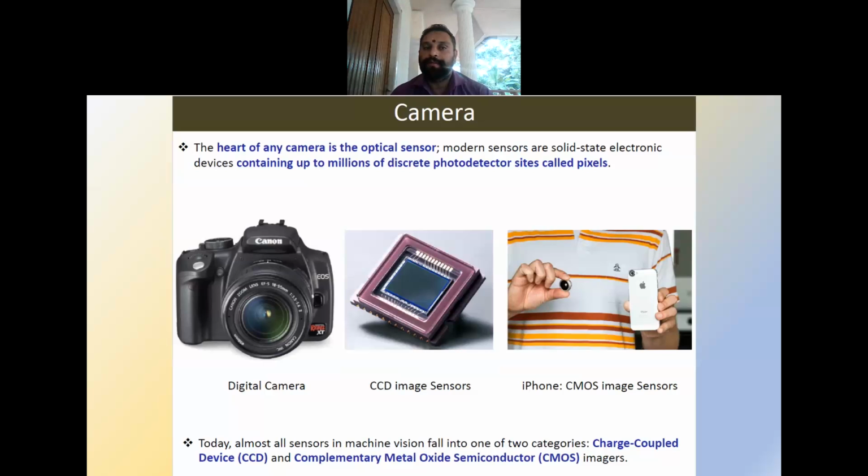There are millions of discrete photodetector sites called pixels in the optical sensor, and these sensors in machine vision fall into one of two categories, that is the charge coupled device and complementary metal oxide semiconductor imagers. So the photodetector cells fall into either of these categories.